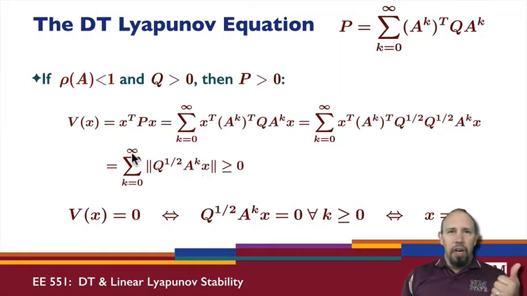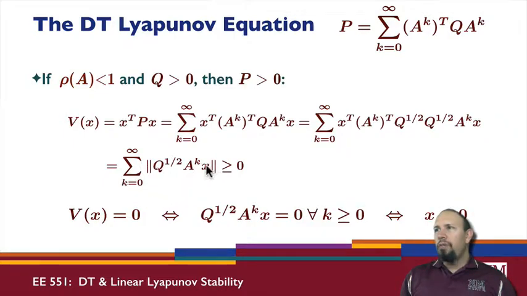So that's the first part. I need to show it's non-negative for all x. For any x, I get something that cannot ever be negative. So it's always non-negative, and I need to show now that when this is equal to 0, x must be equal to 0, and vice versa. So this can only be 0 if and only if each of these terms is 0 for all values of k greater than or equal to 0.